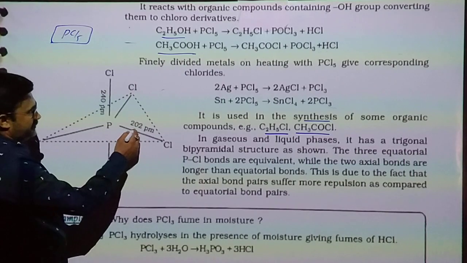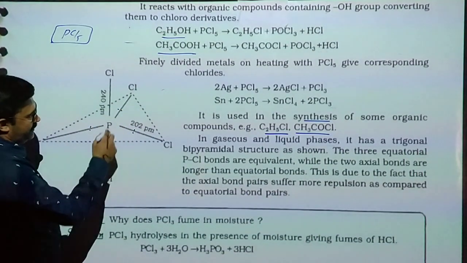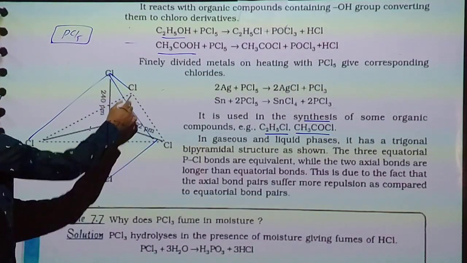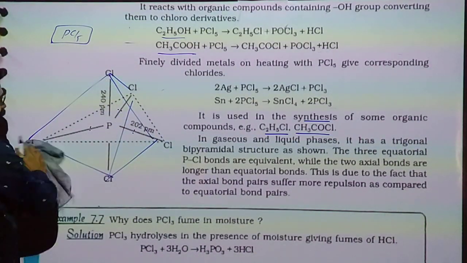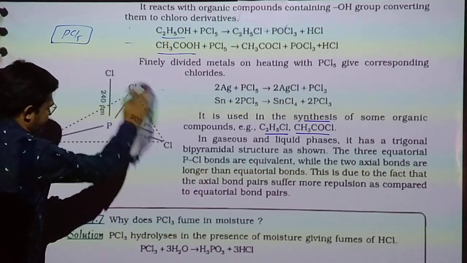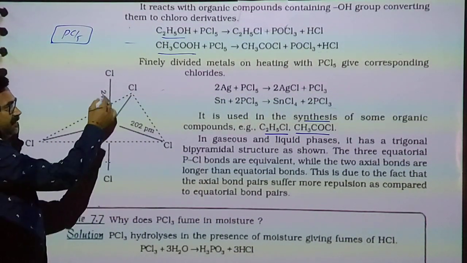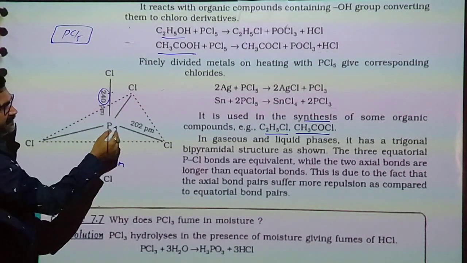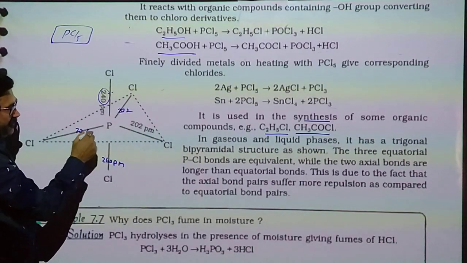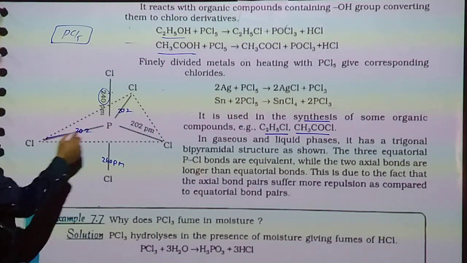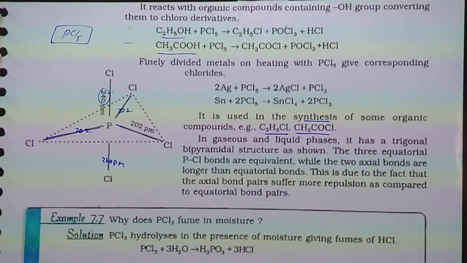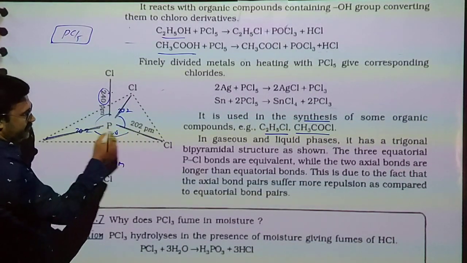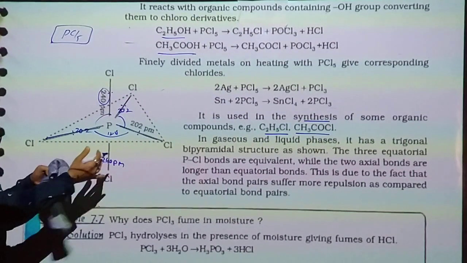Here we discussed PCl5 is a trigonal bipyramidal. One pyramid is upward, one pyramid is downward. So it is trigonal bipyramidal, but these two bonds are long. You can see 240 picometer, and these three have bond length 202 picometer. These three bonds have angle 120, so electron repulsion is less, bond short.